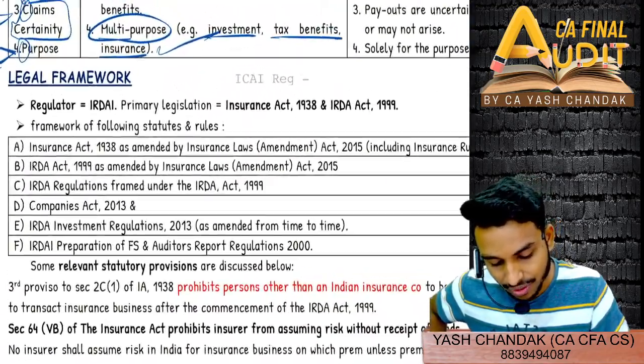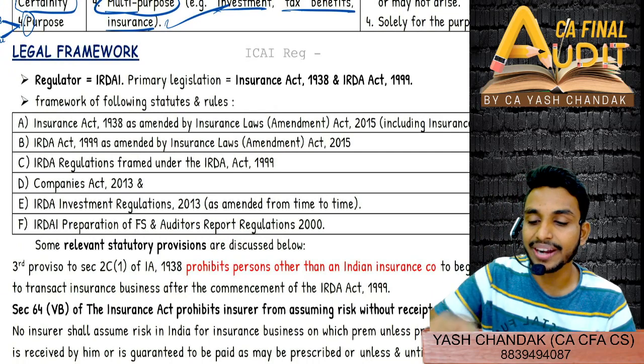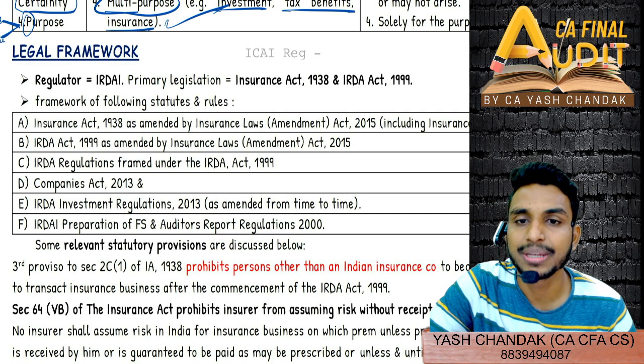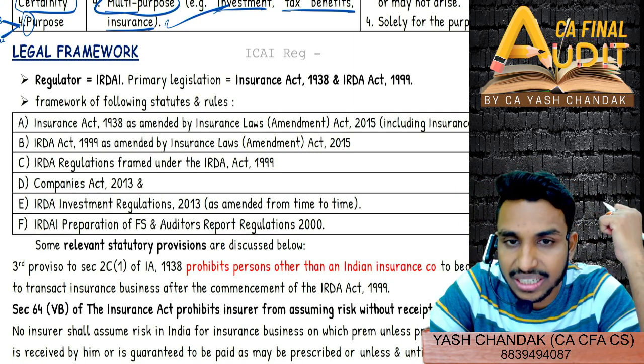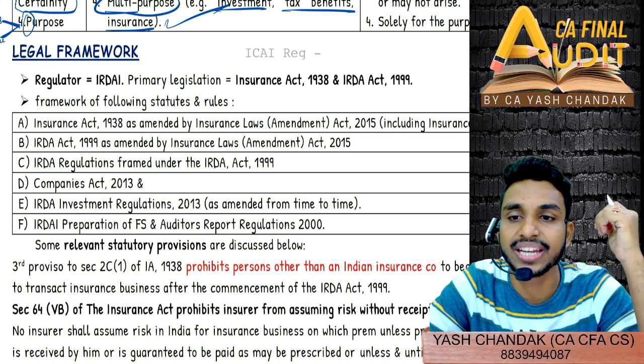Now come to the legal framework. What is the regulatory authority of insurance? It is IRDAI, Insurance Regulatory and Development Authority of India. Which primary legislation governs insurance? Insurance Act 1938 and IRDA Act 1999. Insurance Act 1938 and IRDA Act 1999.